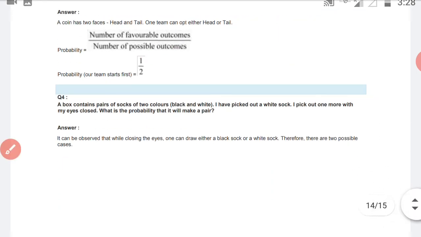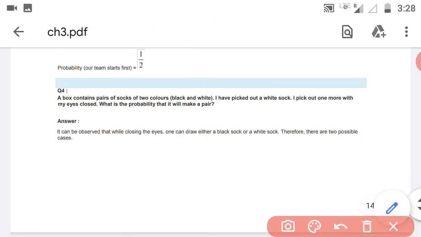Now next, question number 4. A box contains pairs of socks. Okay, in a box there are pairs of socks of 2 colors, black and white. There are 2 pairs of socks, black and white. I have picked out a white sock. I pick out one more with my eyes closed. Okay, first, without closing the eyes, from the box what we did? I picked out one white sock. One white sock is out, isn't it? And after that, the person closes the eyes and picks one sock from the box.